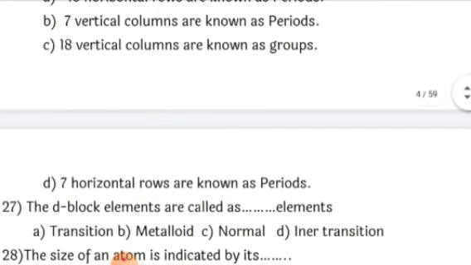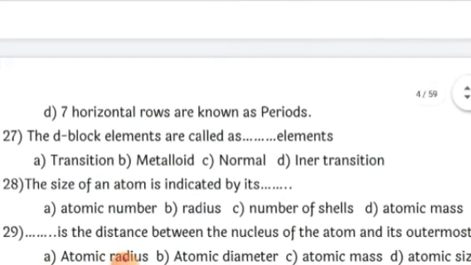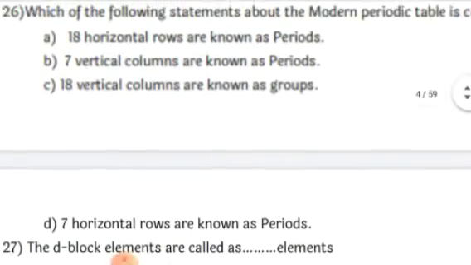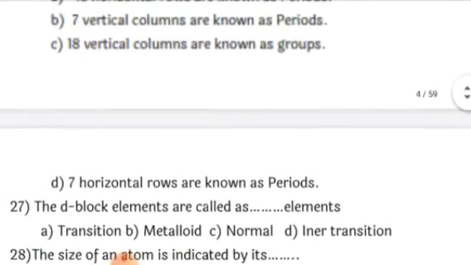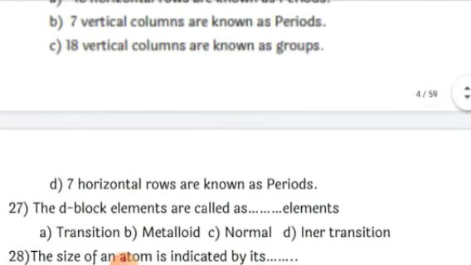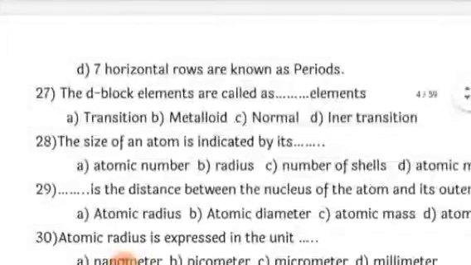Let's see the third one. 18 vertical columns are known as groups. So this is the correct option. Next, 7 horizontal rows are known as periods. This is also a correct option. Here they have given two options as the correct options, that is C and D. Since you have to write only one, the question itself is wrong. The last one should have been none of the above.